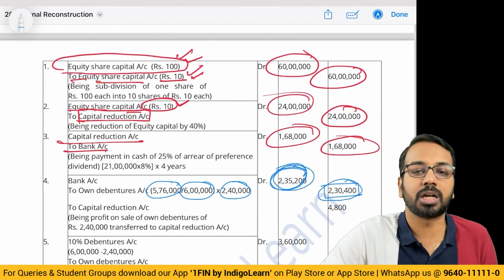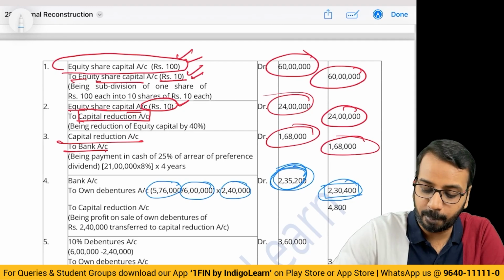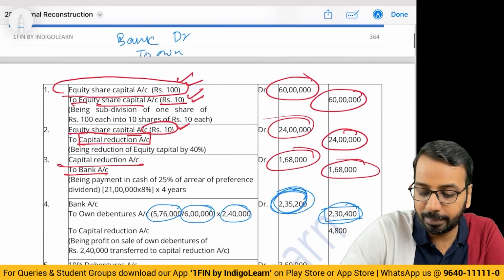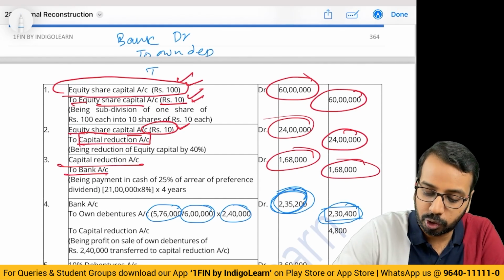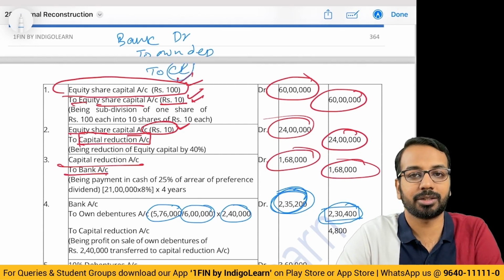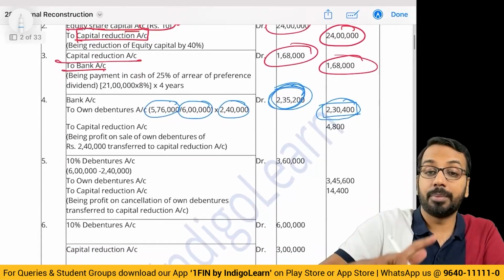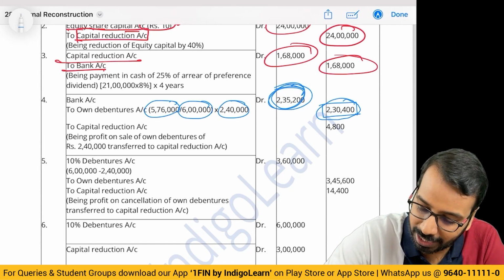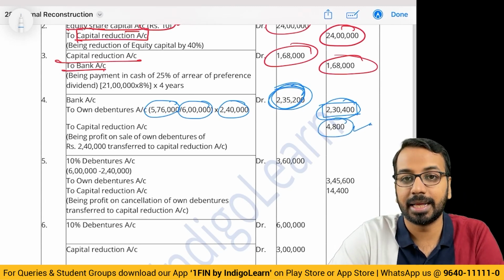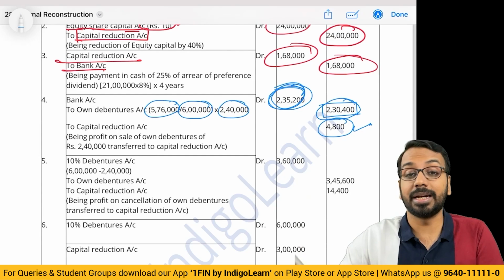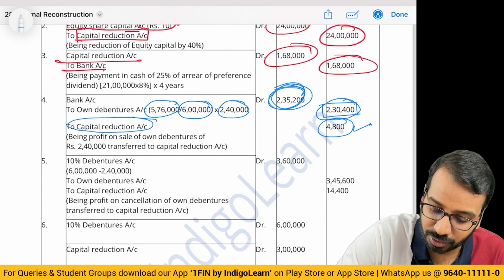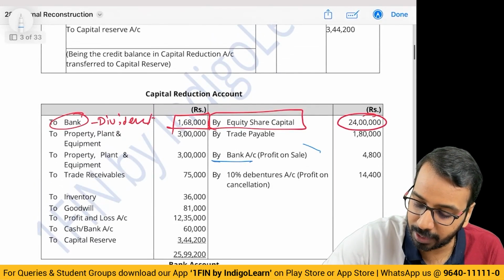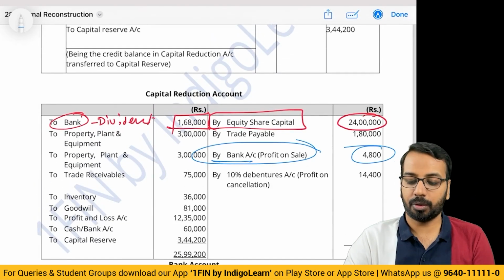What is the cost? 2,30,400. Sale value 2,35,200. When I sell an investment, I will say bank debit, to own debenture, to profit. Profit will go to capital reduction. Cum interest, ex interest, some more discussion we'll have when we do accounting standard 30, no need to worry about that. So what is the gain? 4,800. In capital reduction account, you can say by bank, profit on sale 4,800.